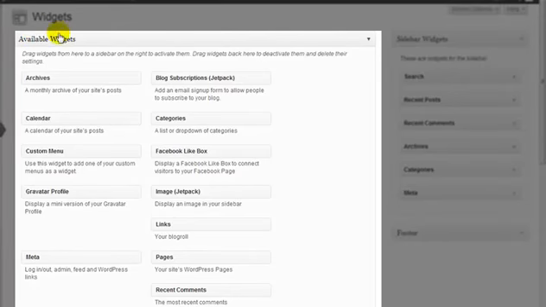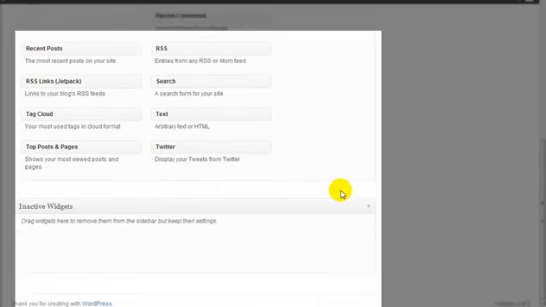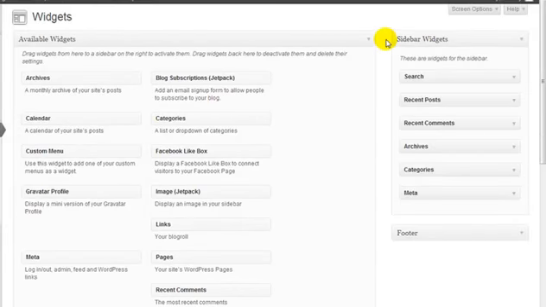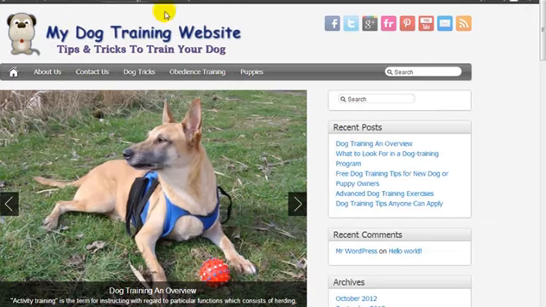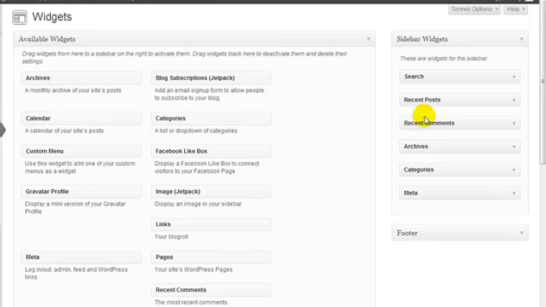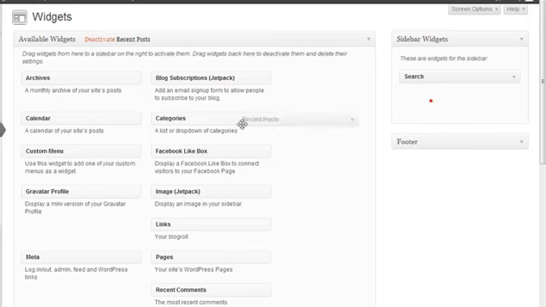Now all of the available widgets are located here, and our sidebar widgets are right here. So what we currently have is a search, recent posts, recent comments, etc. For starters, I don't want meta in there. I don't want my categories. Let's just get rid of everything right now.